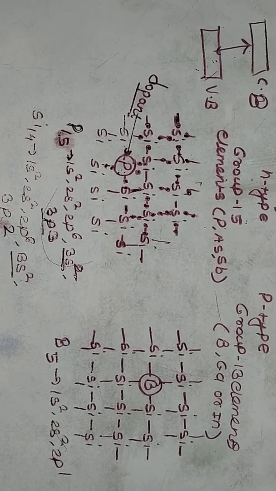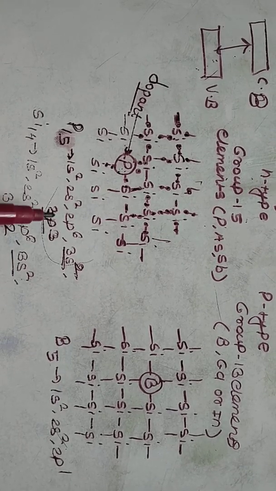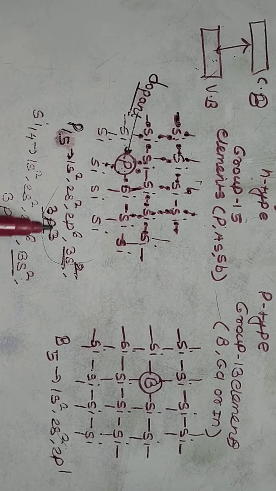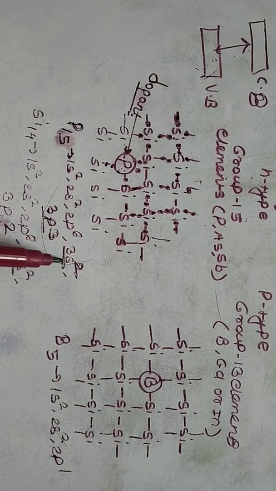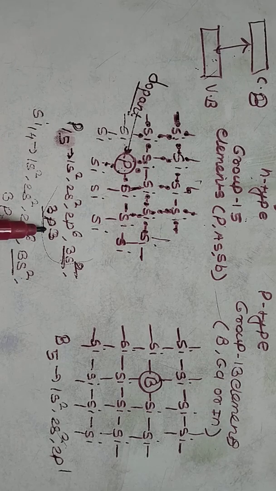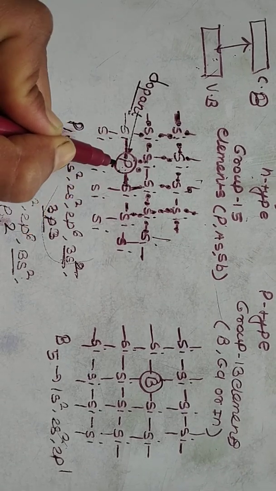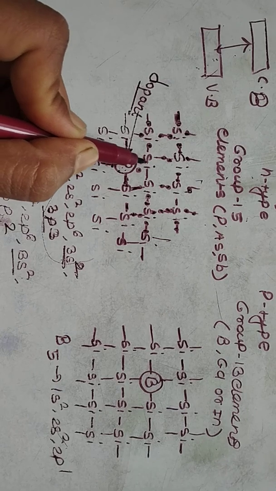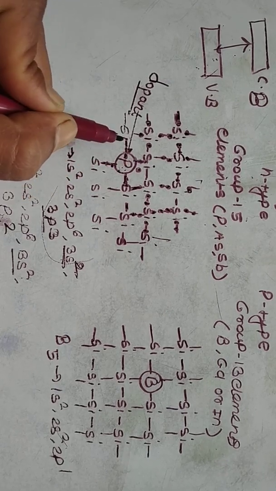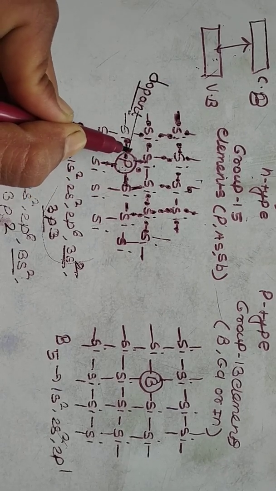In case of silicon, there are only 4 valence electrons, but in case of group 15 elements, there are 5 electrons in the valence shell. How many electrons in its valence shell? 5 electrons. You can see here, I just show you. This is your phosphorus, which I added. There are 5 electrons, unlike silicon.